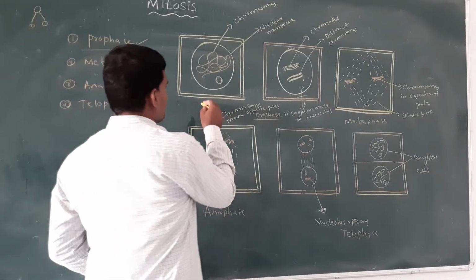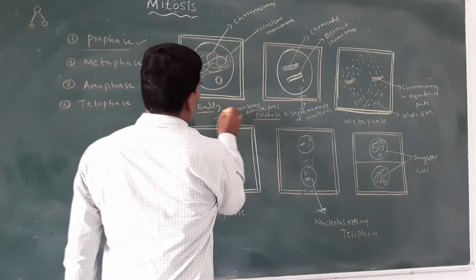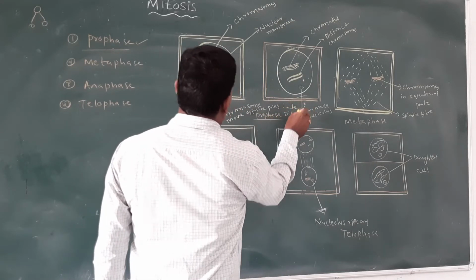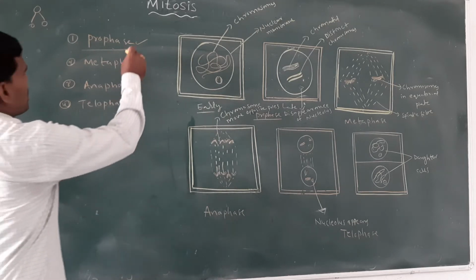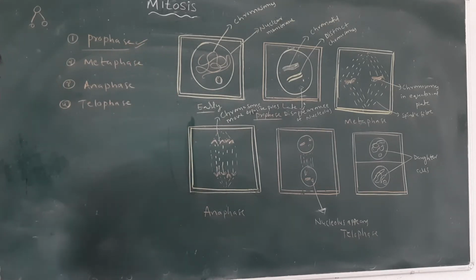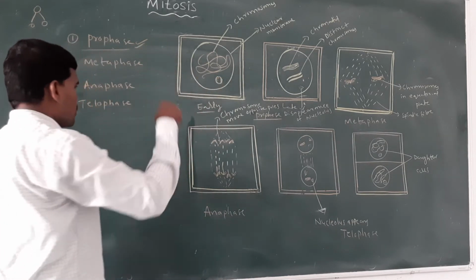First is prophase. Prophase has two stages, early prophase and late prophase. In prophase, the nucleus division starts. Prophase is the starting stage of nuclear division.